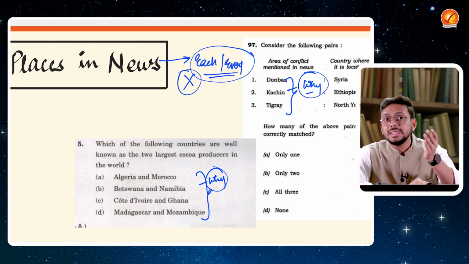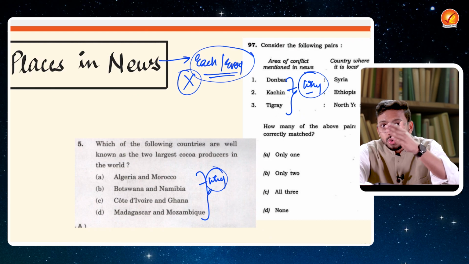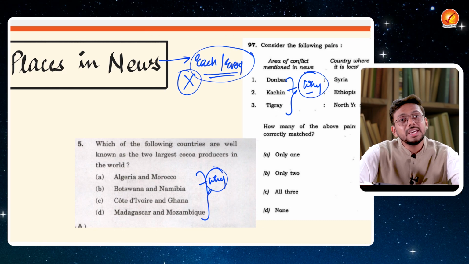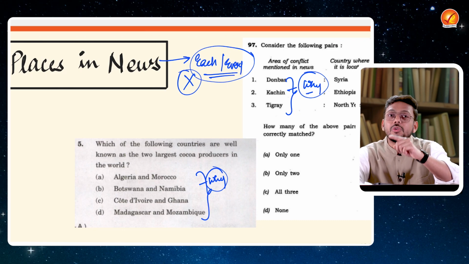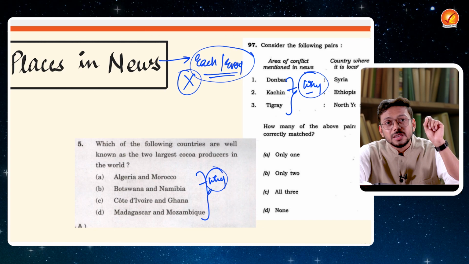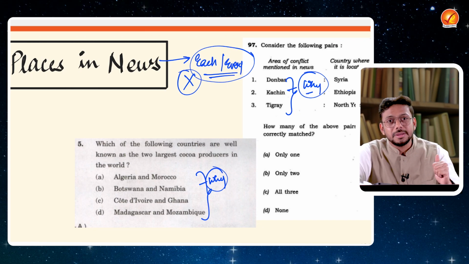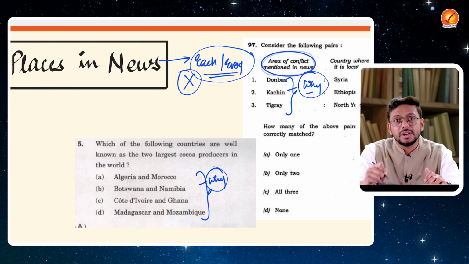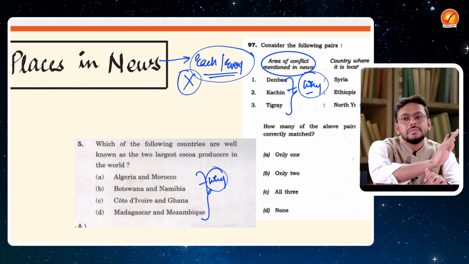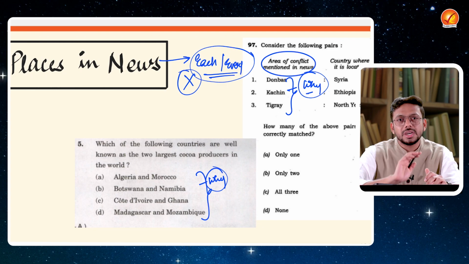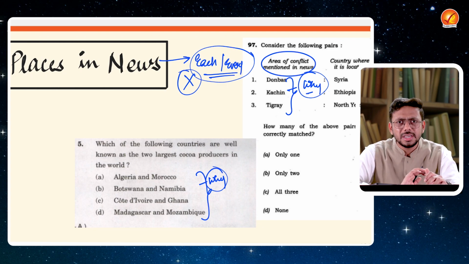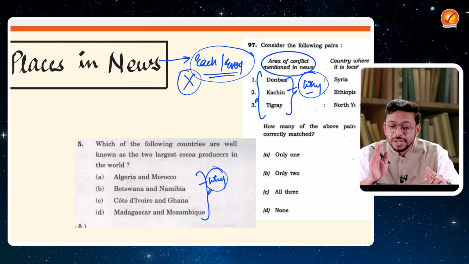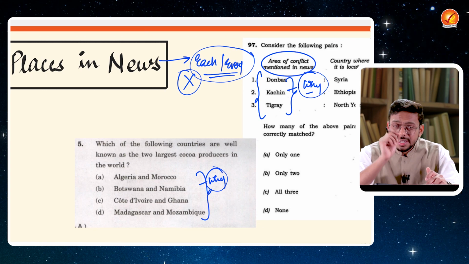Now, when you understand the reason behind UPSC's question, you will understand, okay, if there are 100 places given in the newspaper, which 20 are the most important. That is the strategy. That is the real game of understanding UPSC. So if you look at it over here, these regions are continuously in conflict. They can be in the Middle East, they can be European countries, they can be African countries, whatever it is. But these are continuously in conflict. Not any normal cities, not any normal areas.